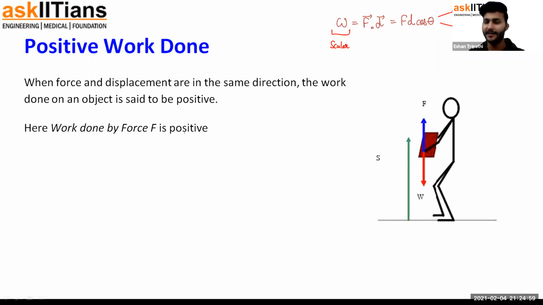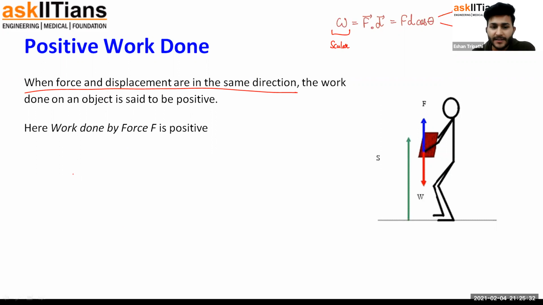A number can be positive or negative, for example, temperature. Temperature is scalar or vector? It's scalar, it does not have any direction. But still temperature can be positive also and negative also. So scalar quantities can be positive, negative both. So can work also be positive or negative? Yes. So first we're going to talk about positive work done. It says whenever force and displacement are in same direction, the work done on an object is positive.